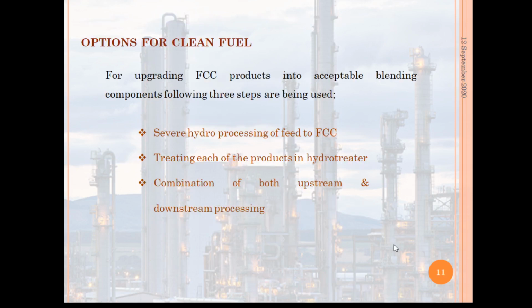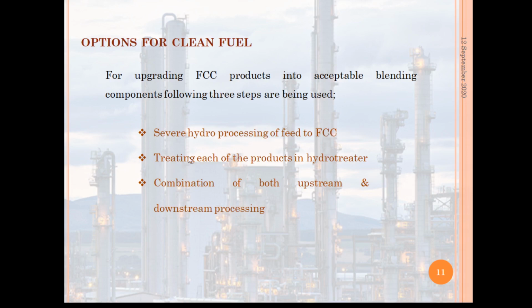Now, what are the options for clean fuel? To upgrade the FCC products into acceptable blending components, the following three steps are being used. First one is the hydroprocessing of feed to FCC, so severe hydroprocessing of feed to FCC.